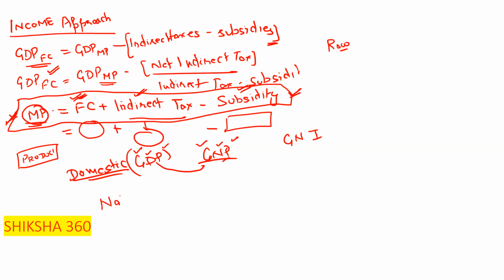So how can we reach the national from the domestic? It is domestic plus net income we are earning from abroad. That is known as NFIA, net factor income from abroad.